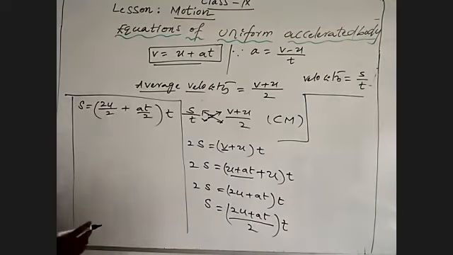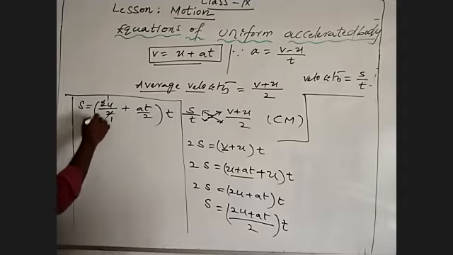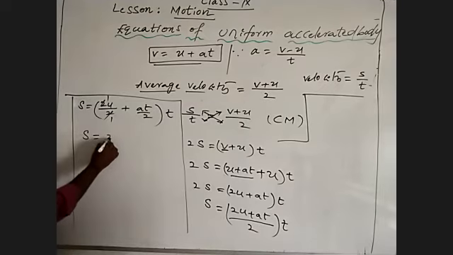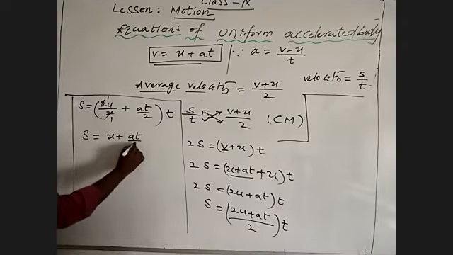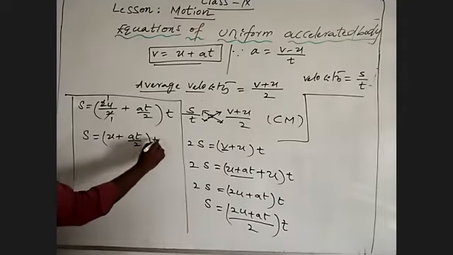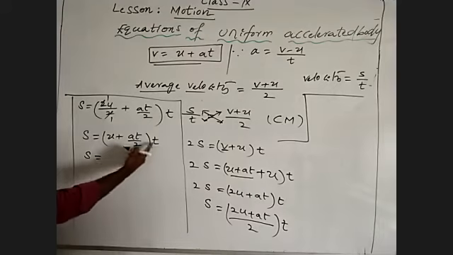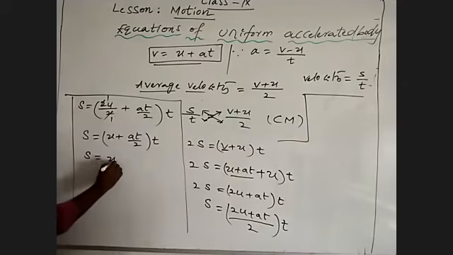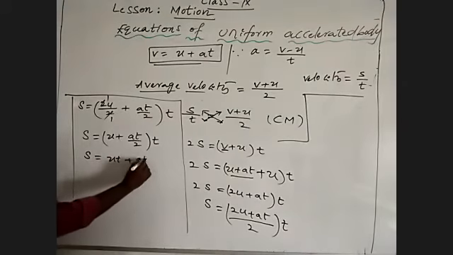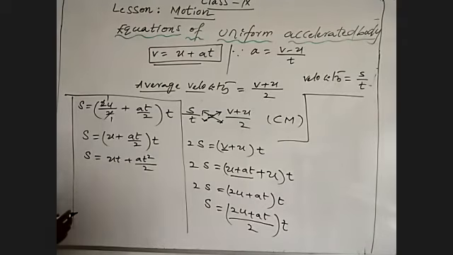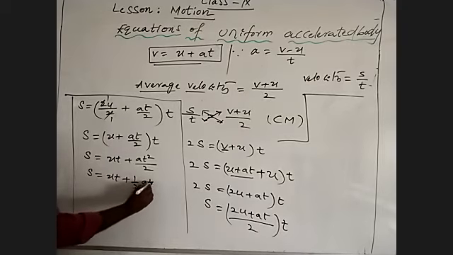The 2s cancel, so s is equal to (u plus at by 2) into t. Multiplying with t on both, s is equal to ut plus at square by 2, that is, ut plus 1 by 2 at square.